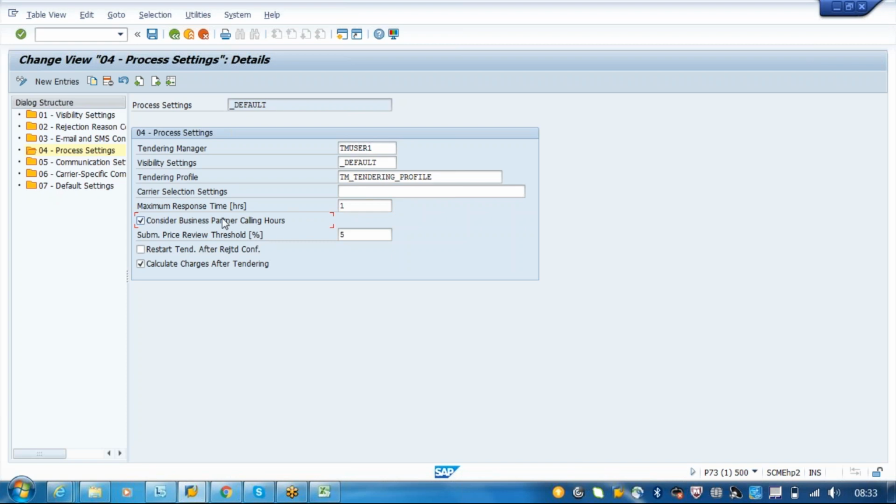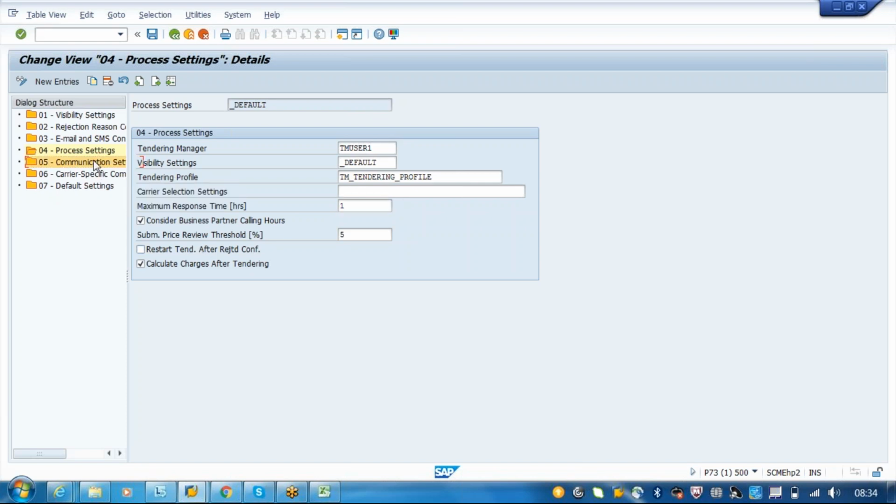So consider business partner calling hour. Based on your carrier calendar, we have to choose this. Okay, so threshold is 5. That means we are just putting 5 minutes up and down, or 5 hours, whatever time we have put here. We will just wait with some tolerance up and down, right? Okay, so restart tendering after the rejection confirmed. That means once it's rejected, we have to go with another tendering. That is nothing but calling the second RFQ.